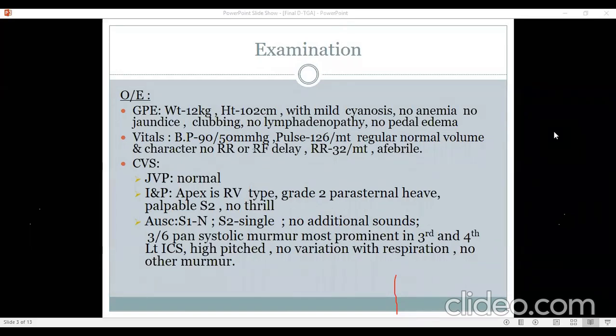So it is almost like an MR murmur, and the murmur may be very prominent despite JVP being normal, because like in an MR patient, you don't necessarily get high LA pressure with significant MR. Similarly here, the RV is connected to the aorta, so the typical features of TR may be absent in patients of transposition where the right ventricle is connected to the aorta and not the pulmonary artery.